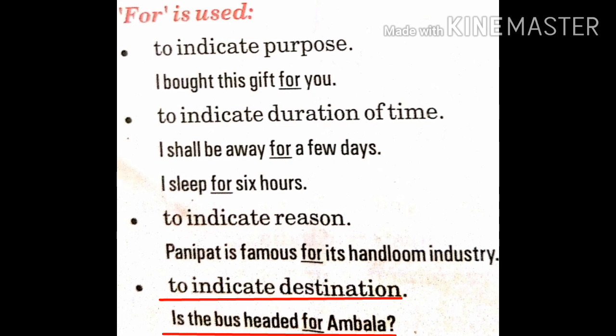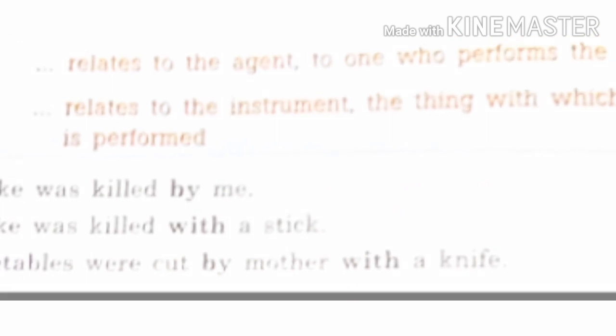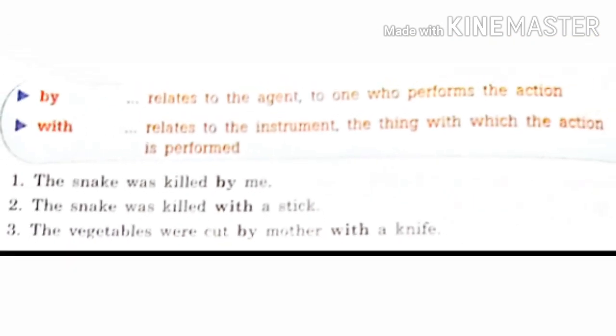To indicate destination, like is the bus headed for Ambala? Bus is going to Ambala. The destination is Ambala. Next is by and with. By relates to the agent, a living being, the one who performs the action, and with is used for an instrument or a non-living thing. By for living beings and with for non-living.